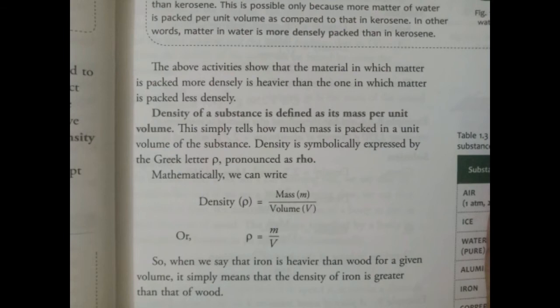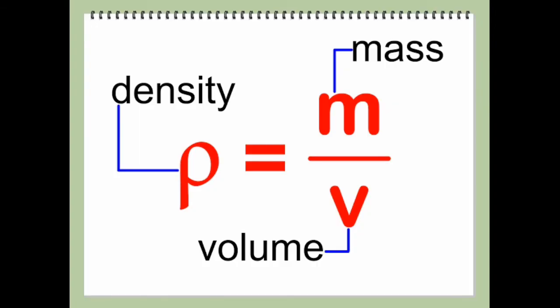Mathematically, it is represented by the Greek letter rho, and its formula is density equals mass divided by volume. Density is represented by rho, mass is represented by small m, and volume is represented by capital V. So the mathematical formula is rho equals mass upon volume.